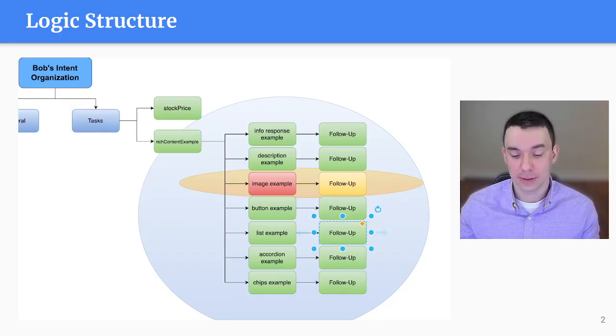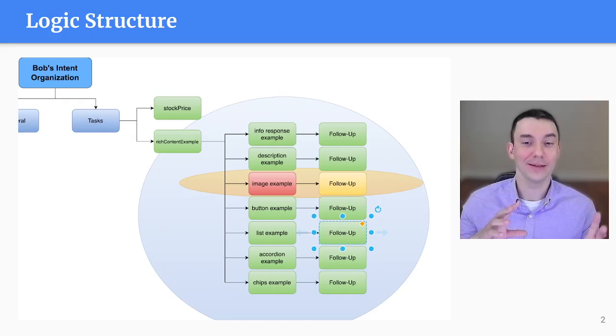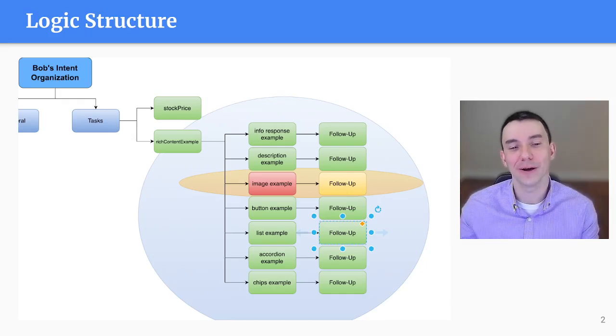Now, of course, somebody might say, why not just have one follow-up intent? That sounds a lot simpler than this crazy context within a context. It's like Inception or something going on. And the answer is that we're trying to manage complexity versus customization. It's a very feasible solution to just model out one follow-up intent, but it wouldn't work for the purposes of demonstration. So for the demo, I have them set up as individual follow-up intents, and they're a little bit customized, and I'll show the slight customization that I have.